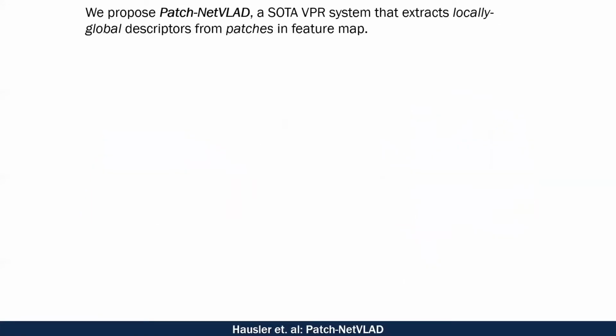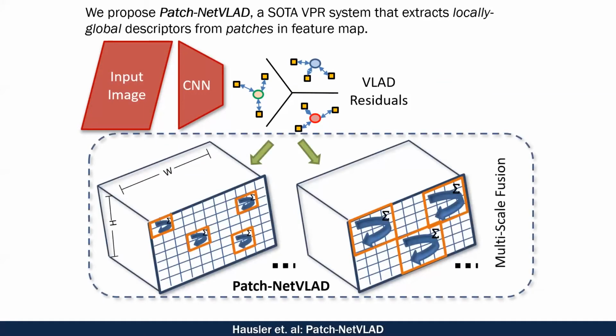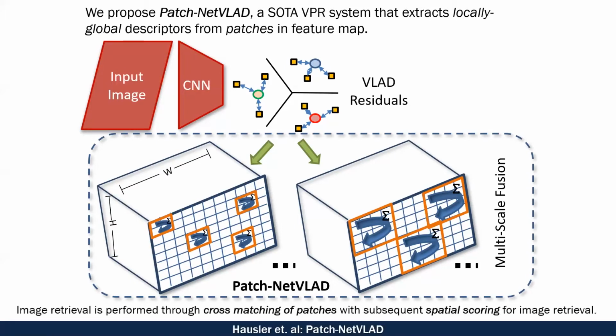Patch-NetVLAD instead creates locally-global descriptors from a collection of patches in the feature map. We start with the same backbone as NetVLAD, except in the VLAD space, we now aggregate over small patches in the input feature window. As you can see here, a patch will consist of a small section of the full feature map space, and each patch produces its own local descriptor. We demonstrate that patches can be produced at any arbitrary size, and we use an integral image technique for rapid aggregation of features. We found that the fusion of multiple different size patches yields the best recognition performance.